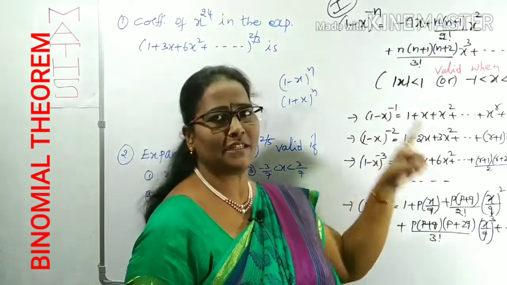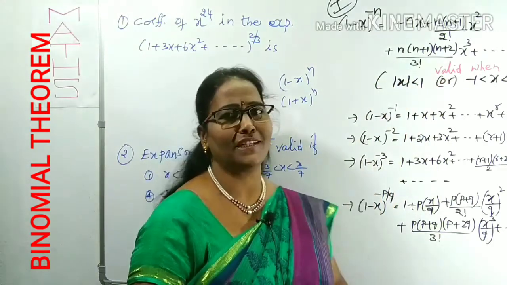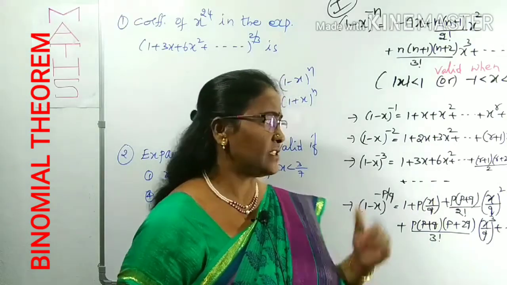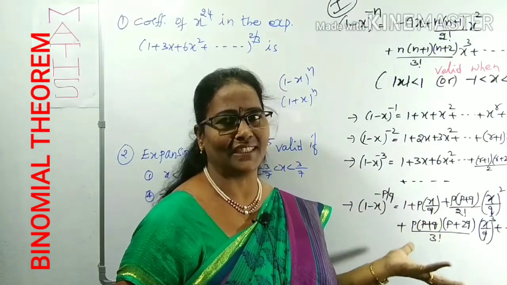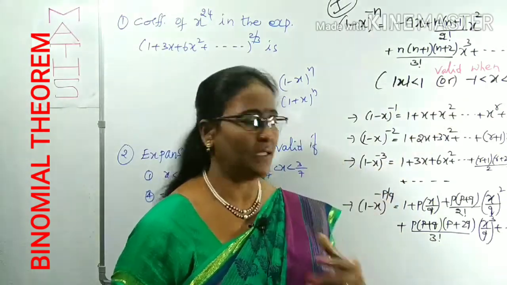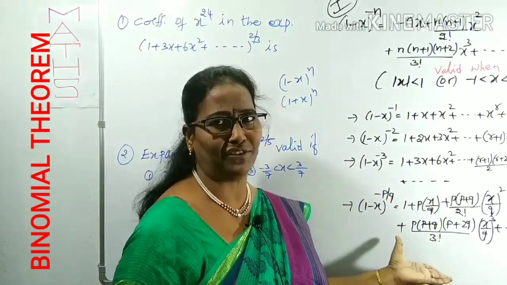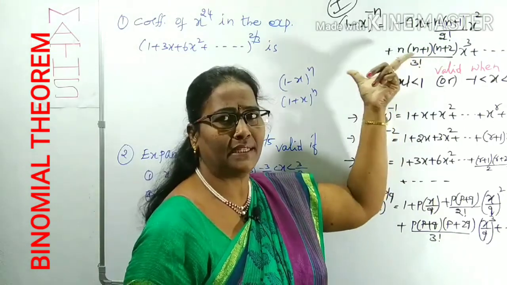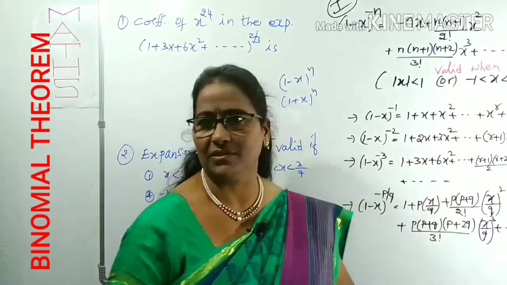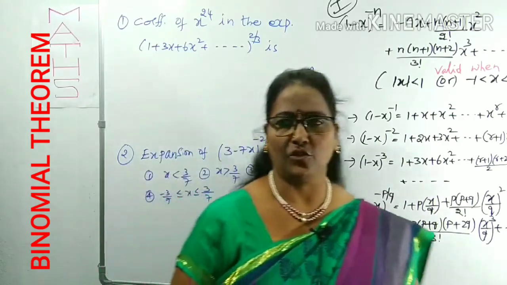But what is the major tip you have to know first? By using this one we can crack infinite series within a fraction of a second. So within a few seconds we can get the infinite series, and when it is valid is also important. Is it clear how to know this first of all? This is the major tip for infinite series. We can get that by the substitution. That's it. I will start the questions.